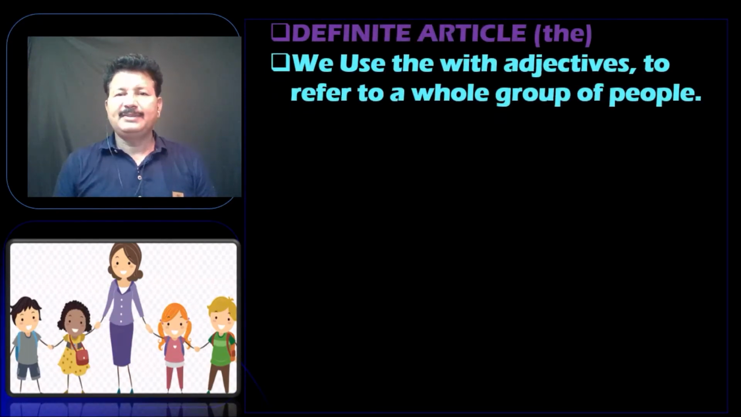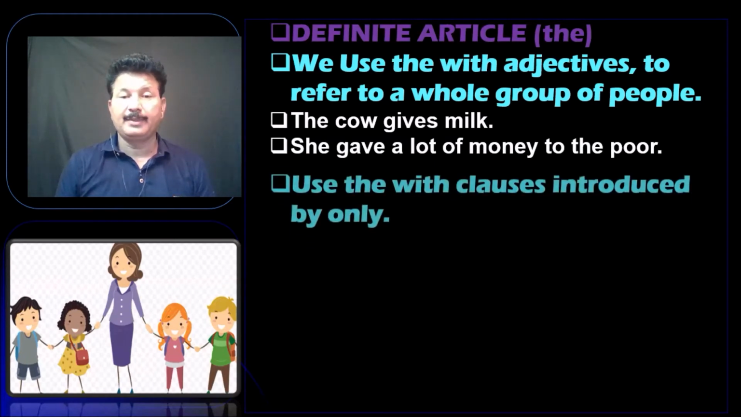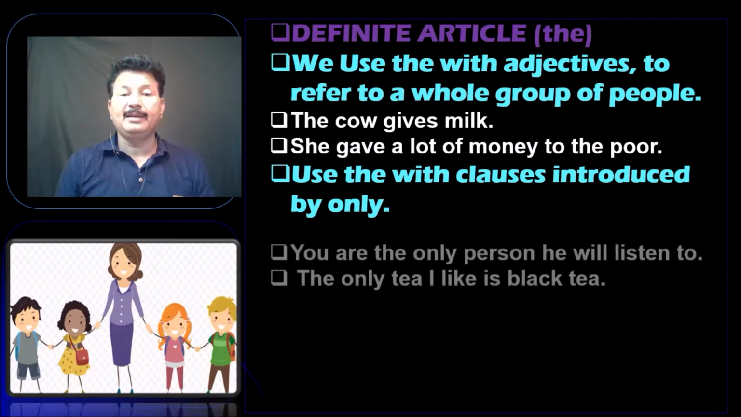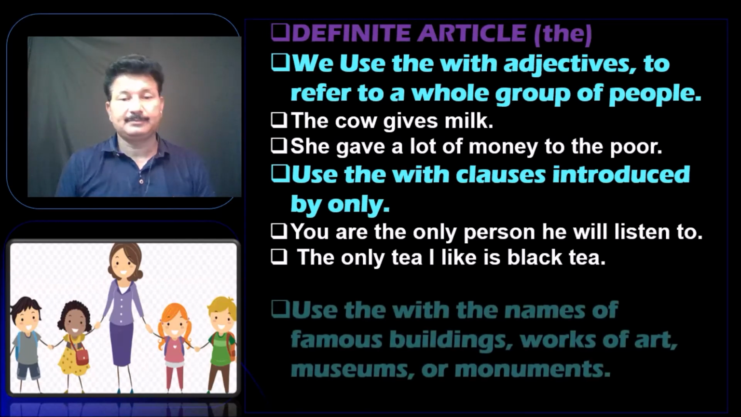So we use "the" with adjectives to refer to a whole group of people, like the cow gives milk, she gave a lot of money to the poor. And we should use "the" with clauses introduced by only. For example, you are the only person he will listen to. The only tea I like is black tea.